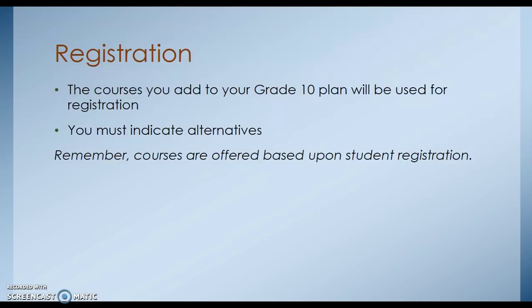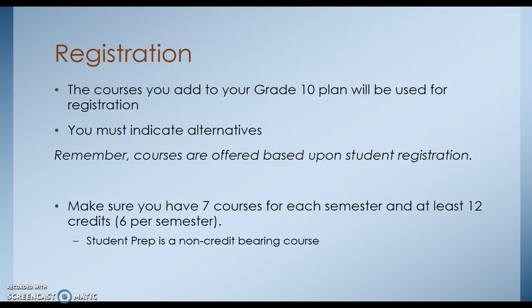It's important to remember that courses are offered based upon student registration. If you sign up for an elective that only has 5 students that register for it, it will not run, and we will use your alternatives to create your final schedule. Make sure both your academic planner and registration worksheet have alternate course electives. Double check your grade 10 work and make sure you have 7 courses for each semester and at least a total of 12 credits, 6 for each semester.